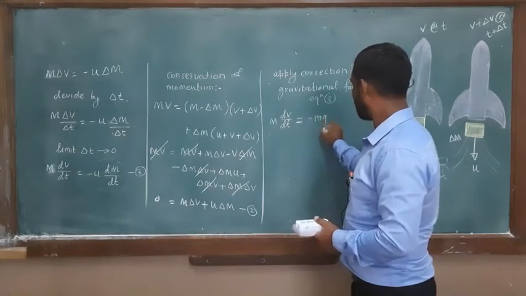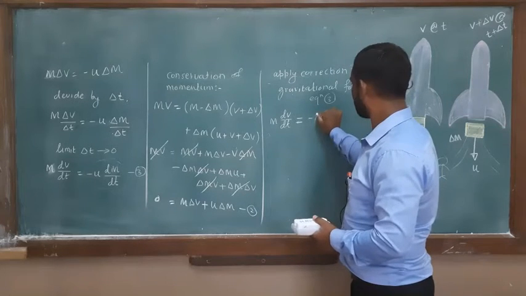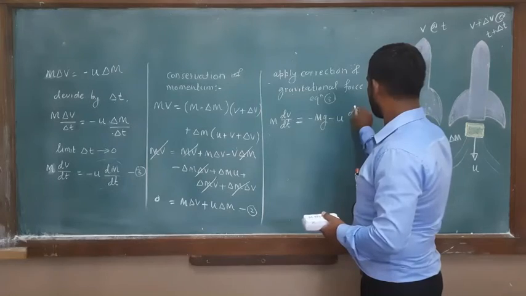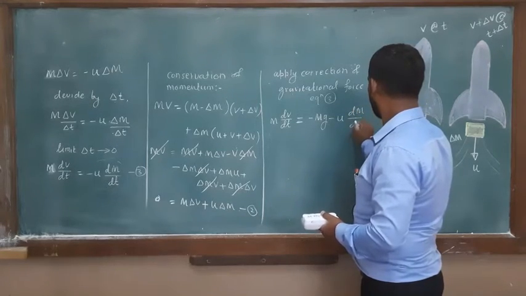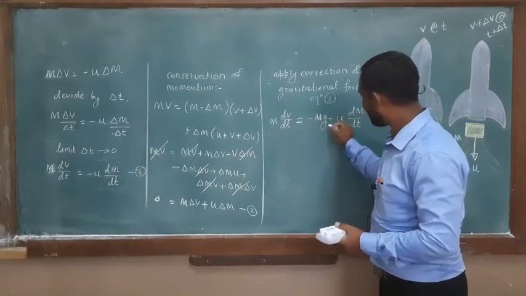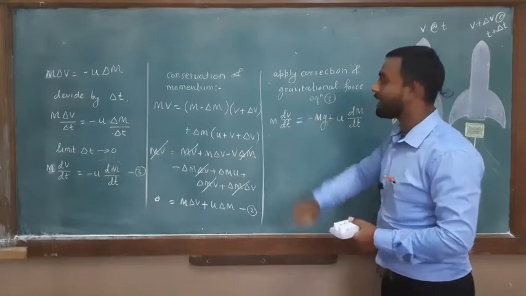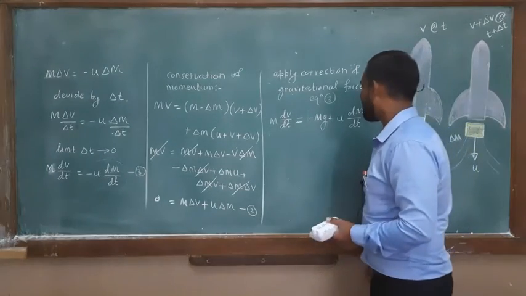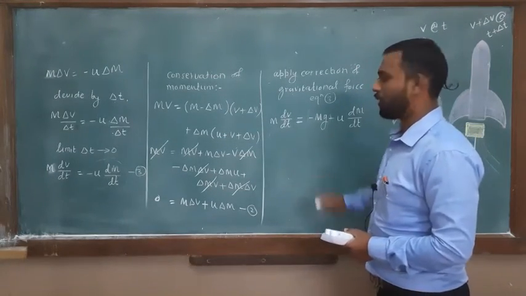Minus m into g, minus u dm by dt as it is. So this negative sign indicates it is in the downward direction. Okay, so it decreases the potential energy of the system. Okay, so this is all.